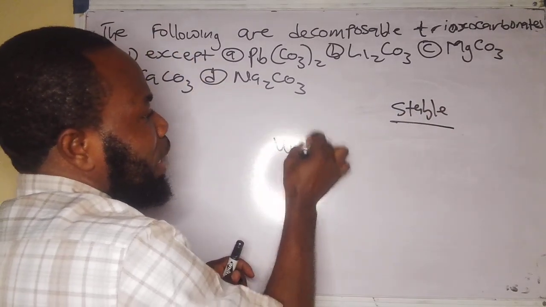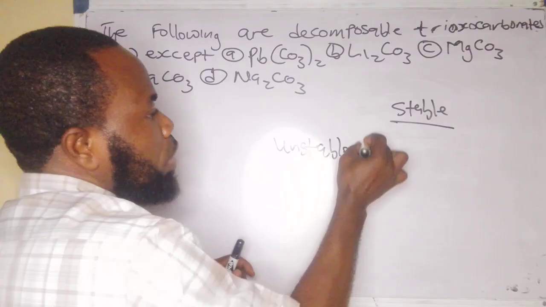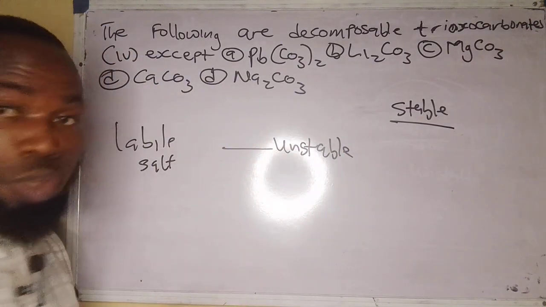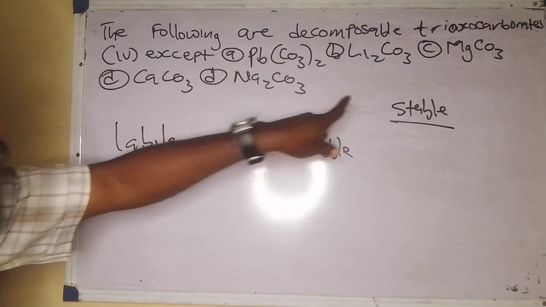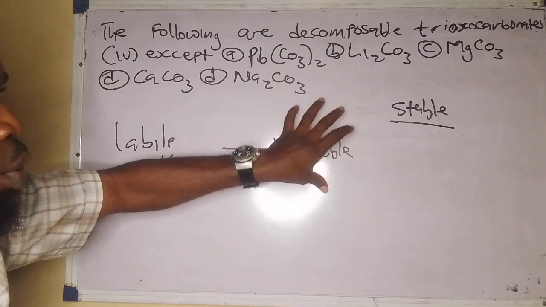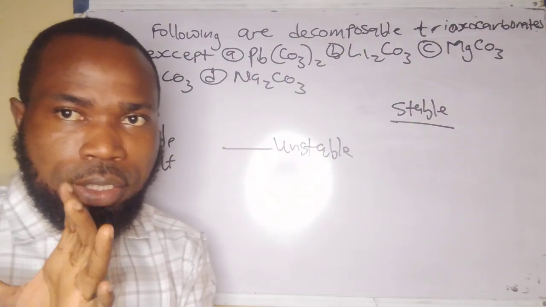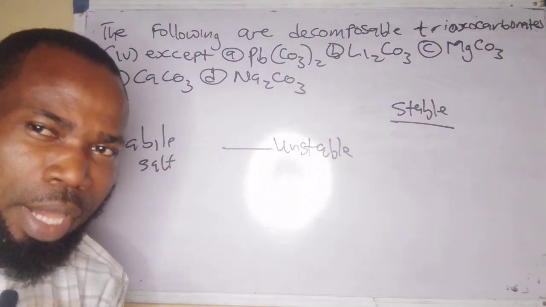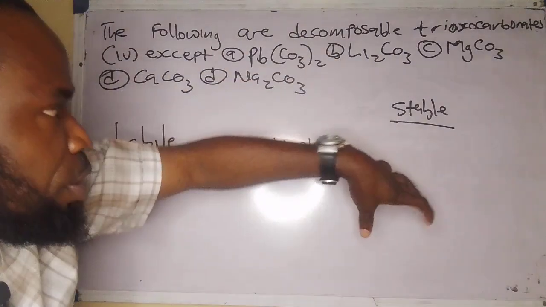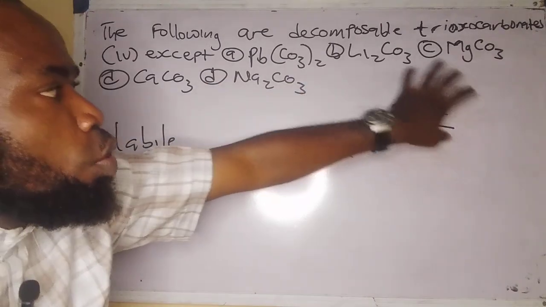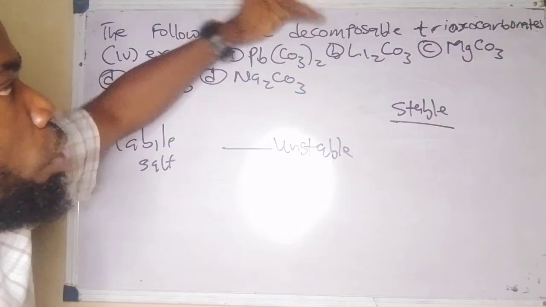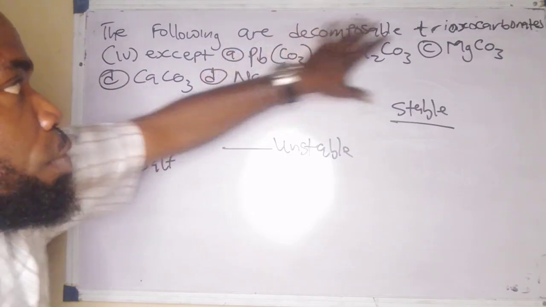So we have some salts that are unstable, and those salts that are unstable to heat are known as what? As labile salts. That means to say, if I heat a particular trioxocarbonate(IV), listen up, all of them here will decompose on heating. Now, which one of them will not decompose on heating? So those salts that will not decompose on heating are said to be what? Are said to be stable. Now, indirectly, they're trying to ask us which of them is stable, because all of them are decomposable.